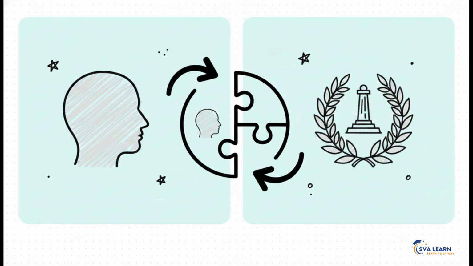An event and its complement make up the two halves of a whole reality. One of them absolutely must happen. Because it is a sure event that either E or not E is going to occur, their probabilities must add up to exactly 1. Mathematically, the probability of E plus the probability of not E equals 1. And this gives us an incredible shortcut. If you know the probability of an event not happening, let's say it's 1/4, you can just subtract it from 1 to quickly find the probability that it will happen, which would be 3/4. It's such a brilliant time saver.